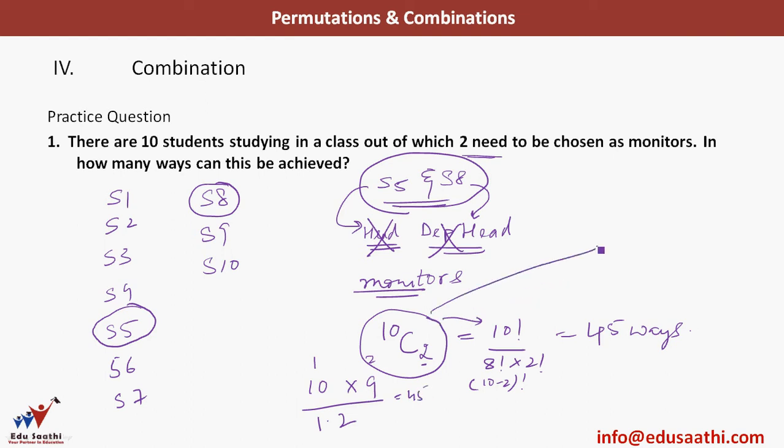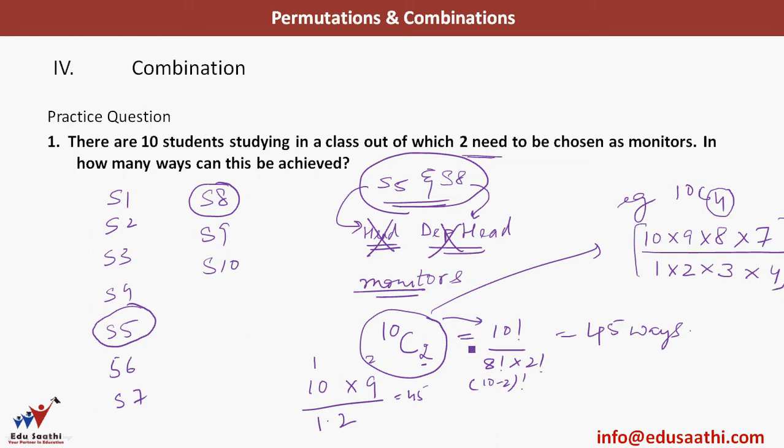Okay, if I had, for example, just an example, if I had 10C4, I will go 10 into 9 into 8 into 7. I have 4 digits on the numerator because I had 4 here, and in the denominator I will start from 1 and I'll multiply till the number here, which is 4. 1 into 2 into 3 into 4. This will be my answer. Okay, so this is just a memory tool which you can remember.